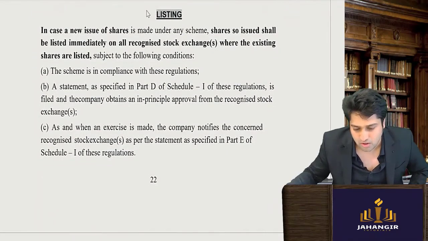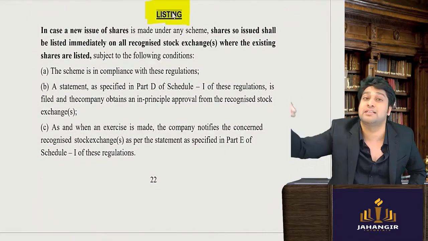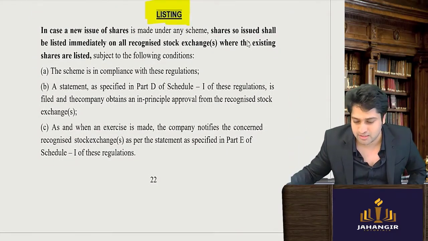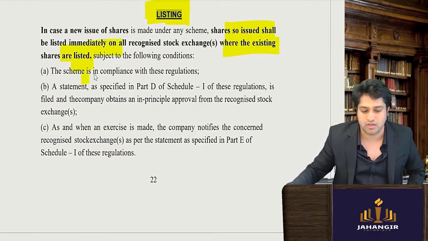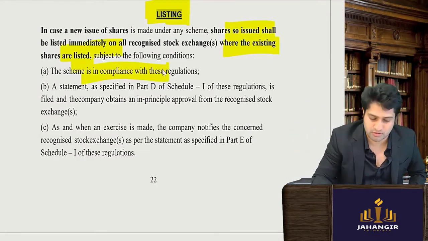Next, this all belongs to listed companies. When the shares get allotted, they will also get listed, and you will have to make an application to list those shares on the stock exchange.